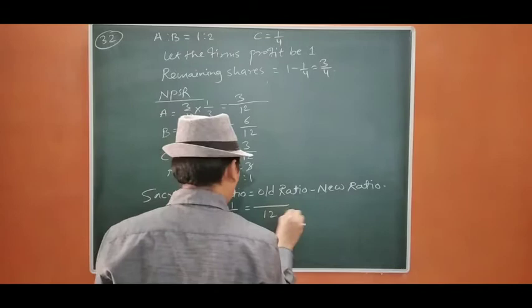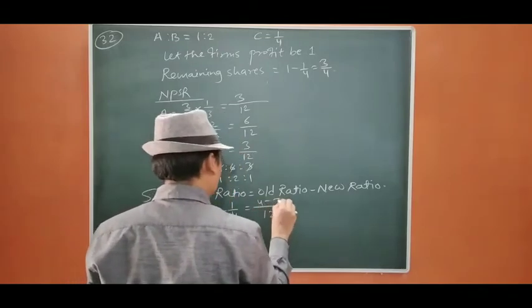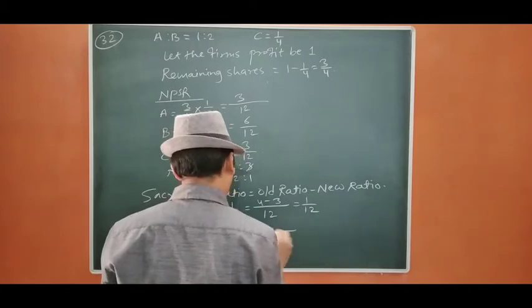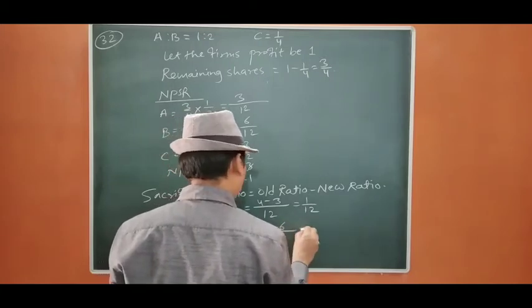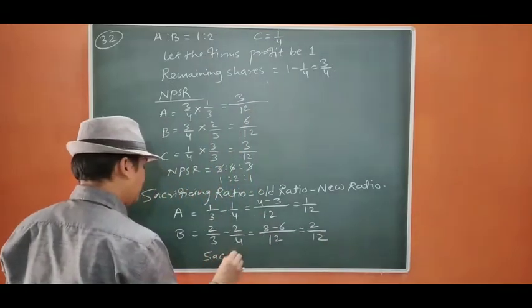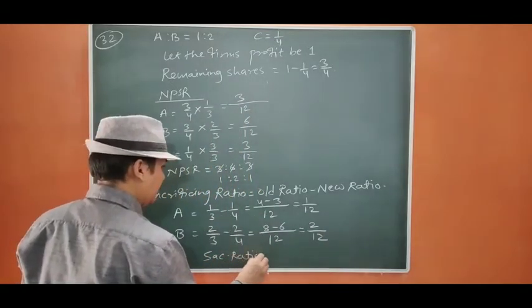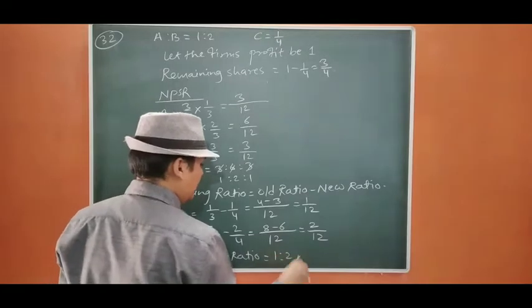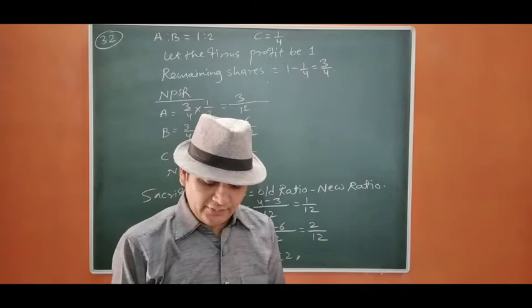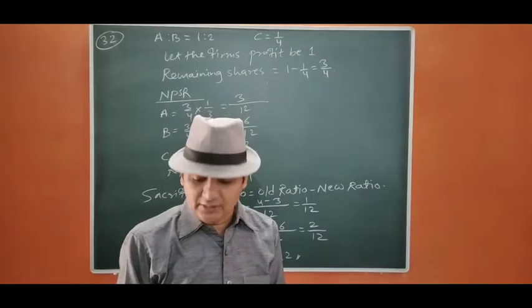So this is going to be over 12: 4 minus 3 is 1/12, and 8 minus 6 is 2/12. So if you see, the sacrificing ratio is the same as the old ratio, 1:2. Now we are going to pass the entries and then prepare the capital accounts.